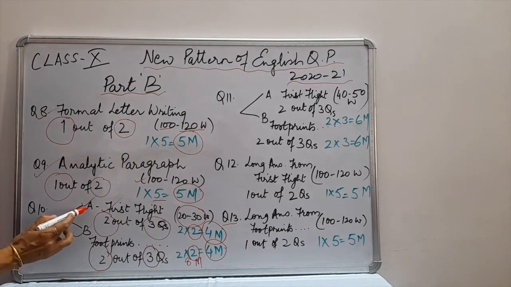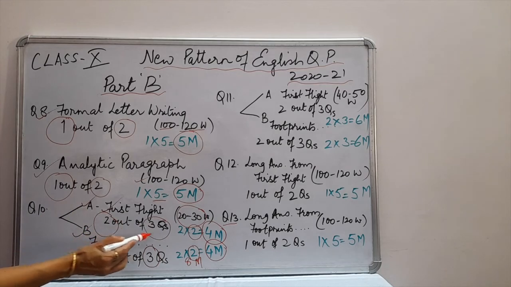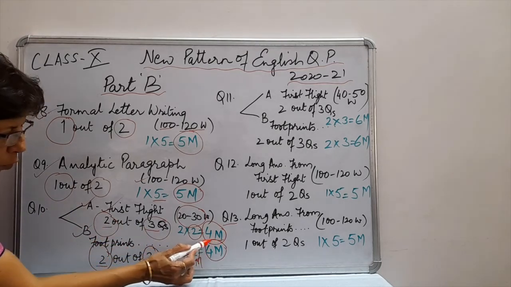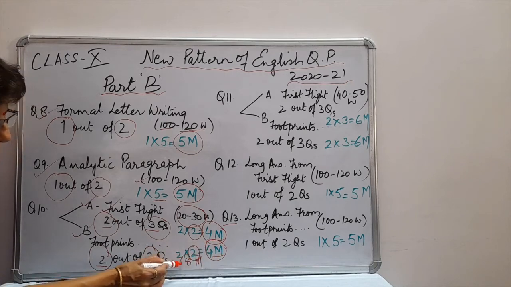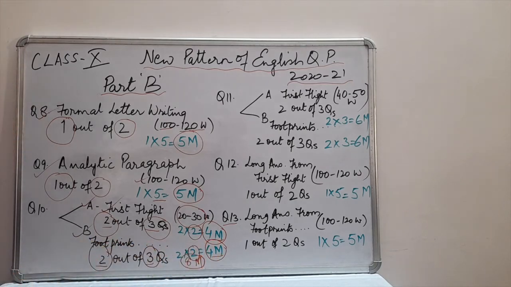Question number 10 has got A and B part. In both these parts you are going to get 3 questions and here you have to do 2 questions each, and these are of 4 marks each. Total 8 marks questions will be there. So question number 10 is of 8 marks.